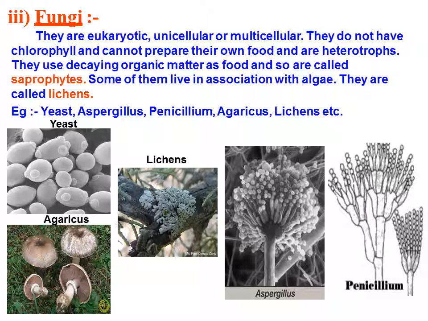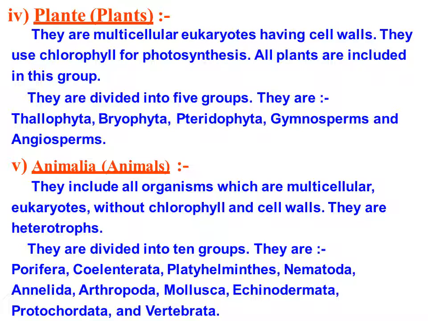Fungi depend on organic matter for their food. Then let's move towards another part, Plantae, that means plants. They are multicellular eukaryotic having cell walls, as already discussed. They use chlorophyll for photosynthesis, as they are green and have chlorophyll present inside them.